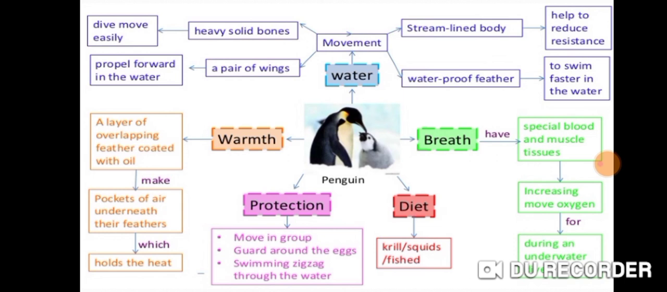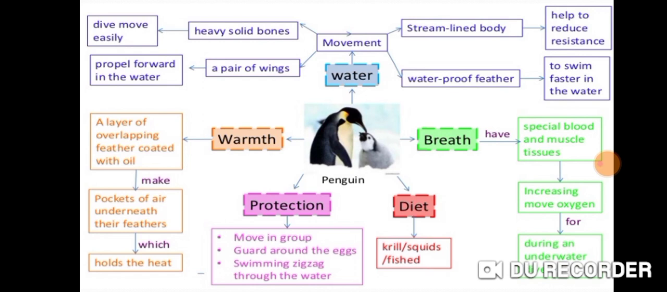We have seen that these penguin have a layer of overlapping feather coated with oil which make pockets of air underneath their feathers which holds the heat. That means it helps them to survive in that extremely cold climatic condition of South Pole. The penguin move in group, guard around the eggs and swim zigzag through the water which help them to protect themselves.